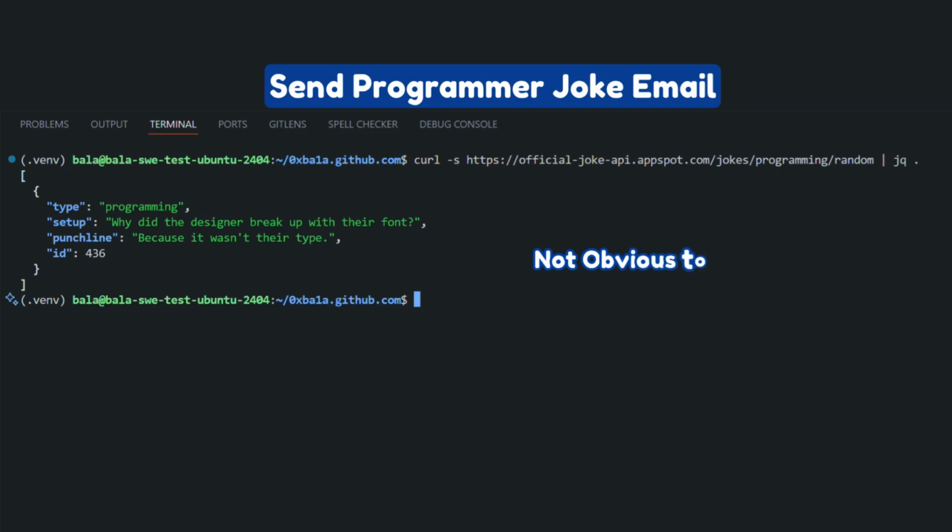First, not every joke is obvious to everyone who reads it. A quick explanation lowers confusion and makes the joke more inclusive. Second, some jokes could be sensitive or offensive, and I don't want those landing in anyone's inbox. These two constraints, clarity and safety, mean a naive copy-paste bot isn't good enough.